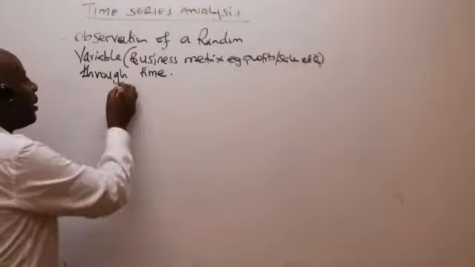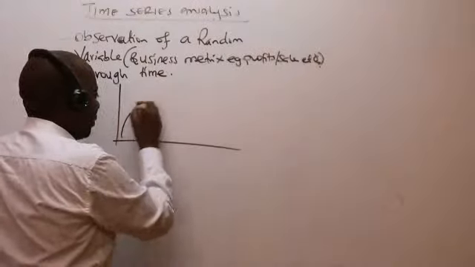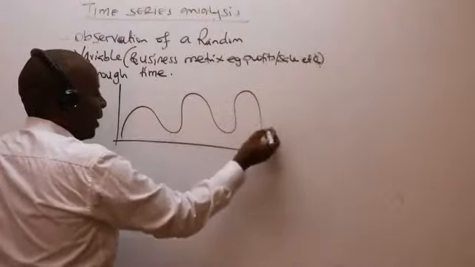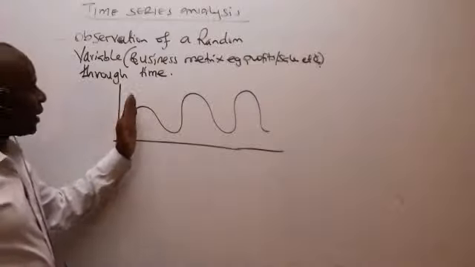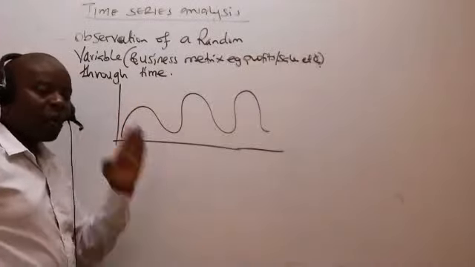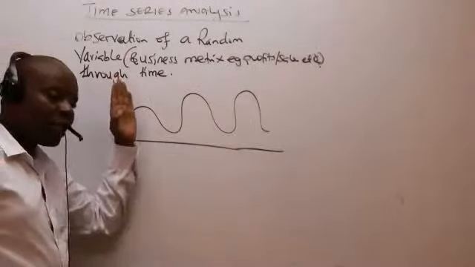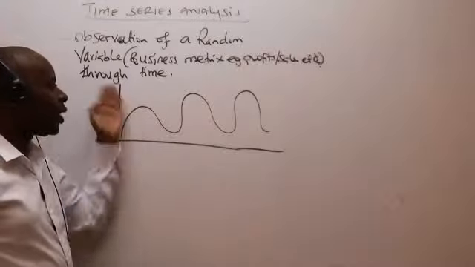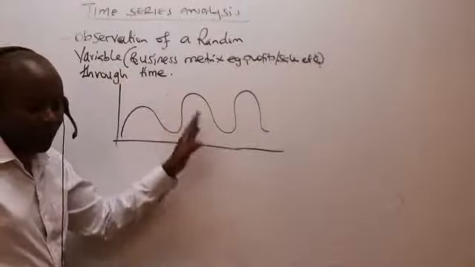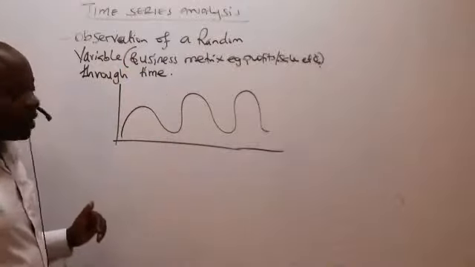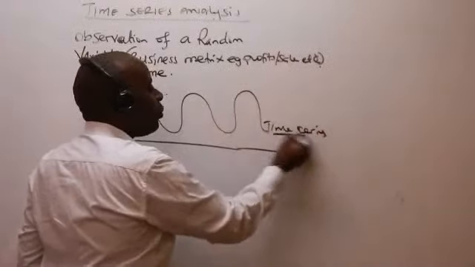Ladies and gentlemen, pictorially, if I was to capture this, this is how my time series will look. It will keep on depending on time, such that we'll have some days of sales of a supermarket which are peak days, some weeks which are peak weeks. For example, at end of the month, we expect sales to be very high. And then, of course, in other seasons, sales are dipping like that. So this is what we call a time series, which we expect to be varying.